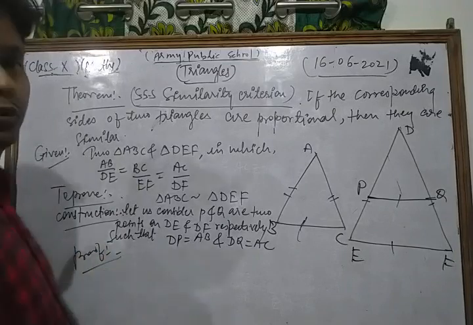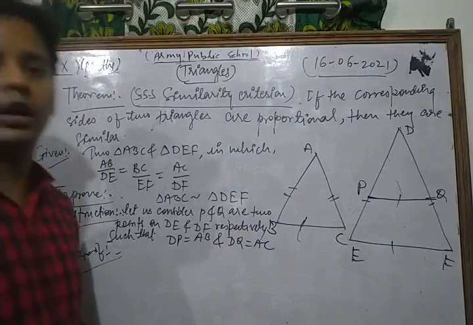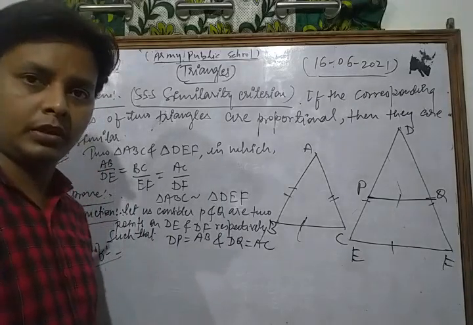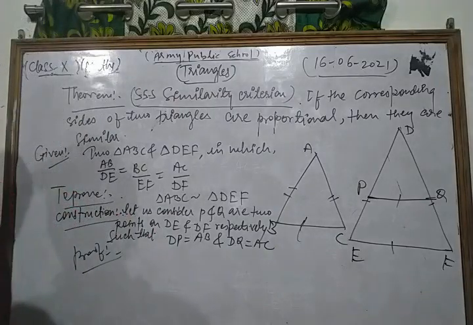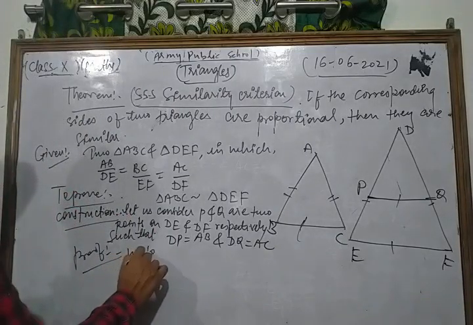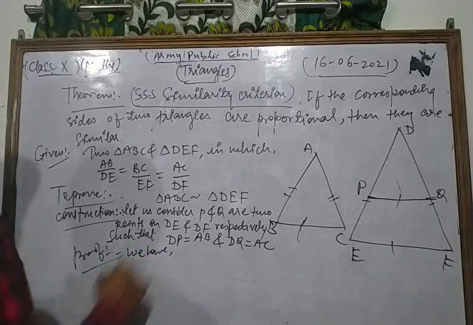Now we have to prove it. This is a very important theorem. So in proving, first of all we have AB upon DE is equal to AC upon DF.